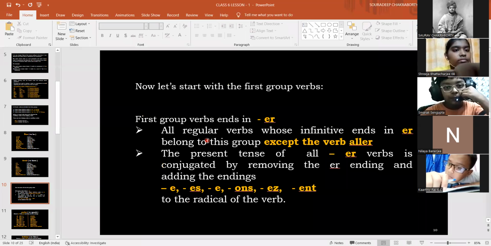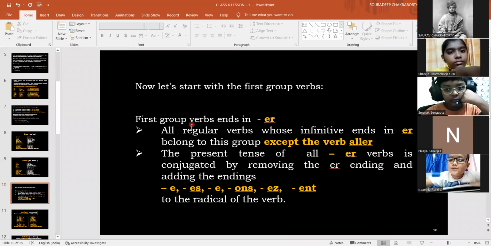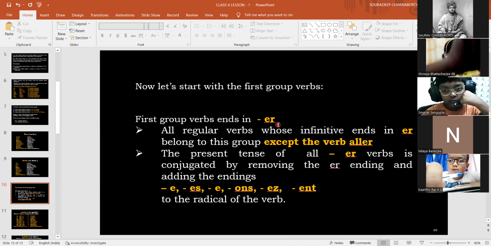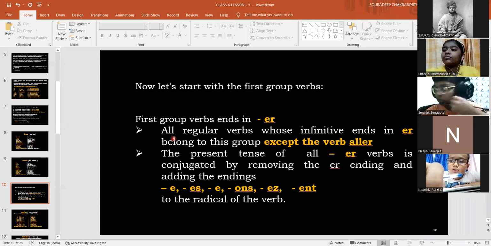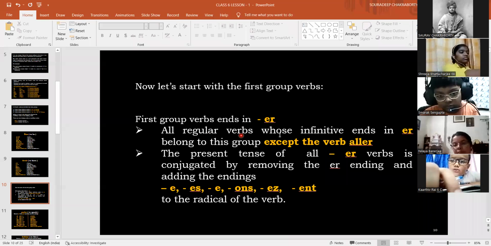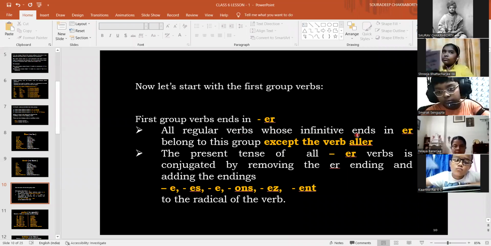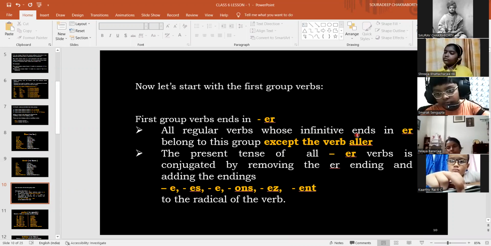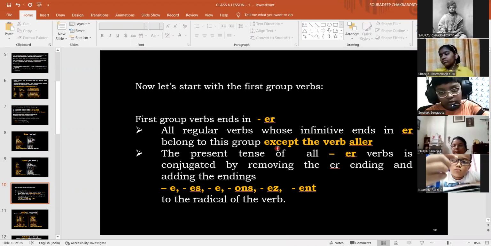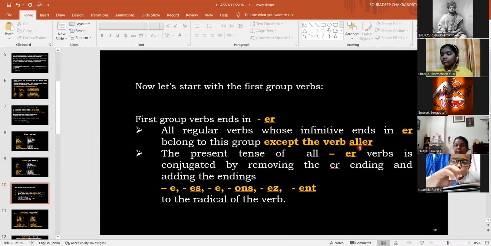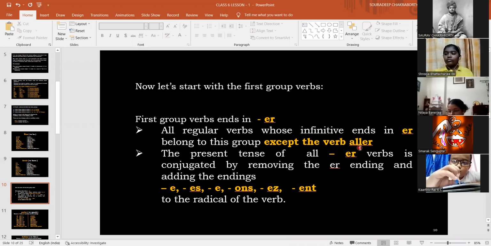Now we will start with the first group verbs. Let's see how we start with the first group. First group verbs end in er, as I have said earlier. All regular verbs whose infinitive, meaning the end letters, ends in er belong to the first group. Only one verb is an exception. The verb is aller, which you have already learned in class 5, right?